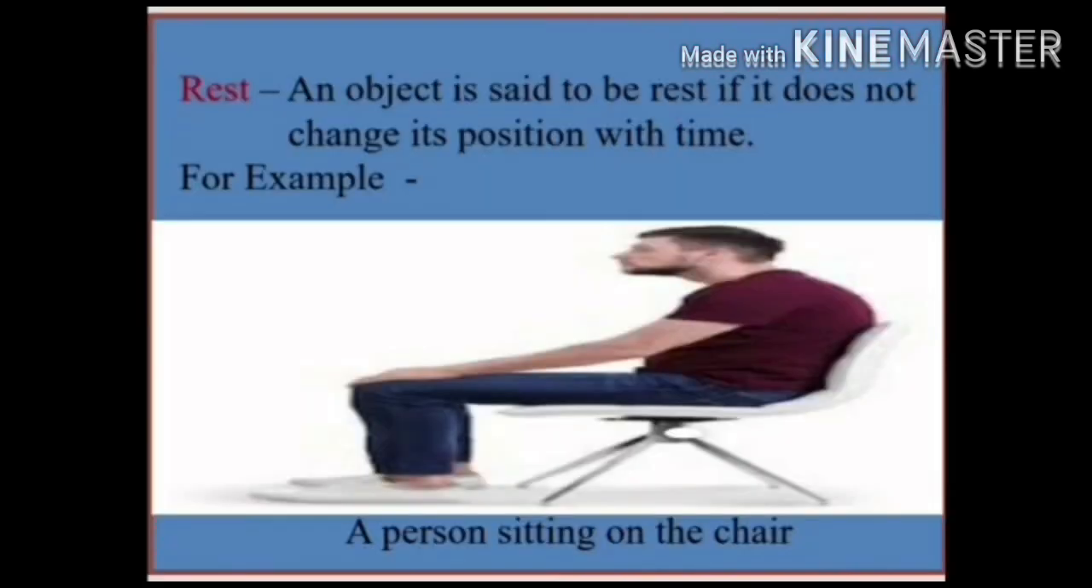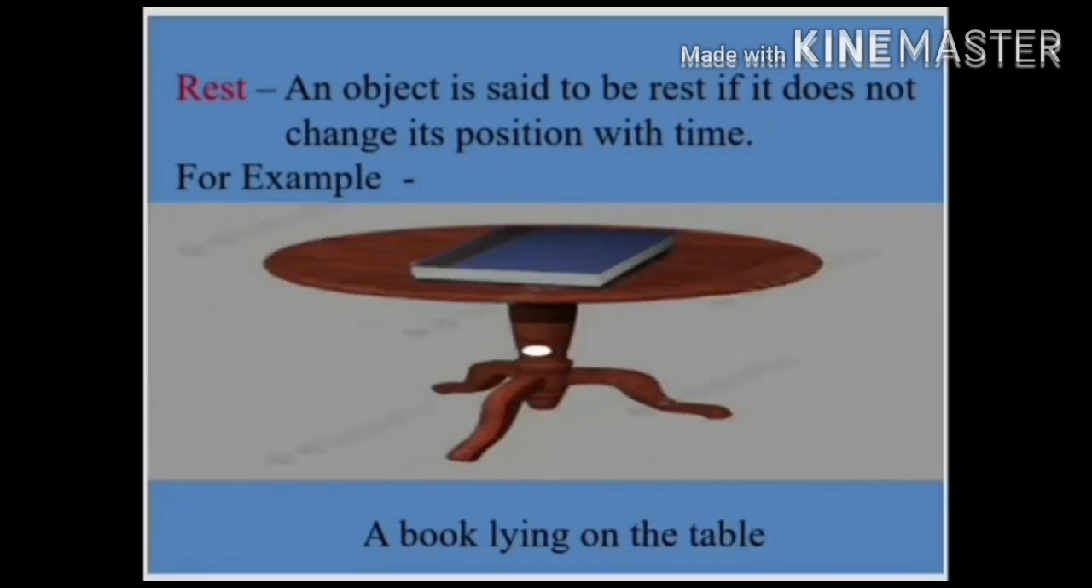Rest. An object is said to be at rest if it does not change its position with time. That is, an object is said to be at rest if it does not change its position with respect to the stationary surroundings with the passage of time. Let's see the example. A person sitting on the chair. See another example. A book lying on the table.